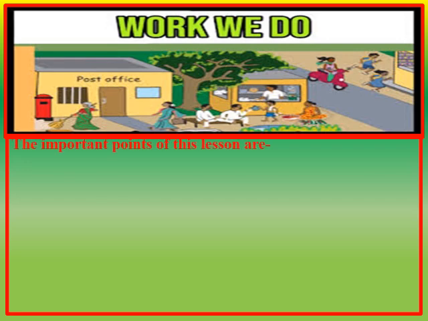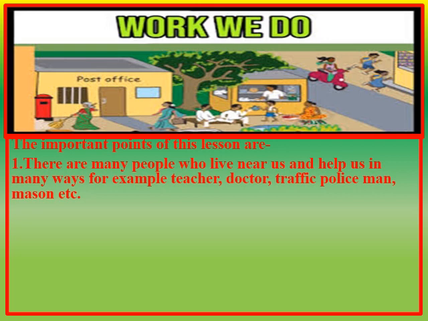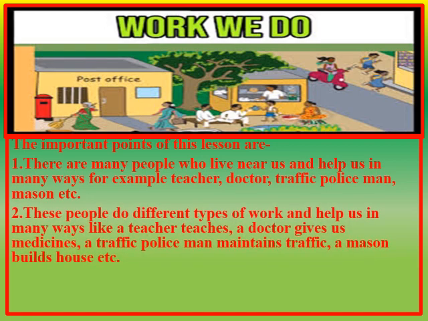The important points of this lesson are: point number 1. There are many people who live near us and help us in many ways. For example, teacher, doctor, traffic policeman, mason, etc. Point number 2.